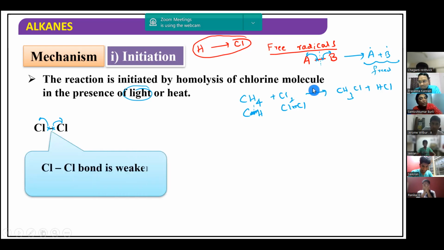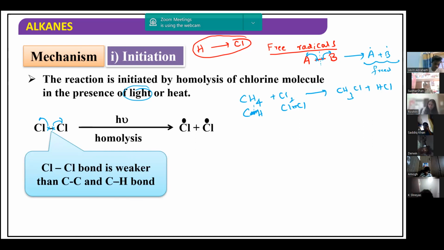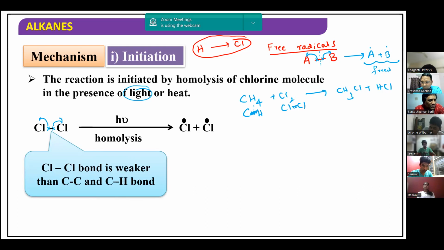Therefore, the Cl-Cl bond undergoes homolytic cleavage in preference to the C-H bond. And if at all we have ethane or some higher alkane, the C-C bond is also not cleaved in preference to Cl-Cl, because the C-C bond is also stronger than the Cl-Cl bond. So we are going to get chlorine free radicals on homolysis. This is the chain initiation step: the chain gets initiated by the homolytic cleavage of the chlorine molecule, and we get chlorine free radicals over here.